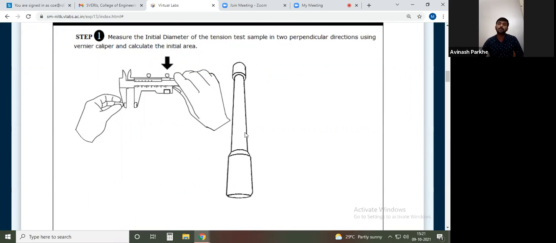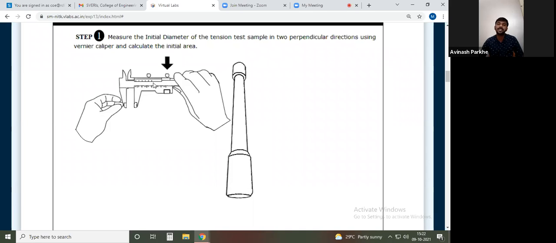This is the first step. What they have represented here at the right side, your specimen is there. That specimen is circular in cross section. At the left side, they have represented one instrument which is called a vernier caliper. That means before we put this specimen on the machine, what is the first step?